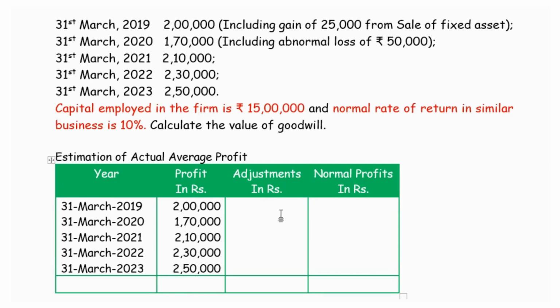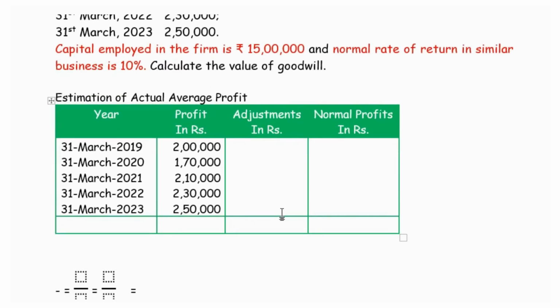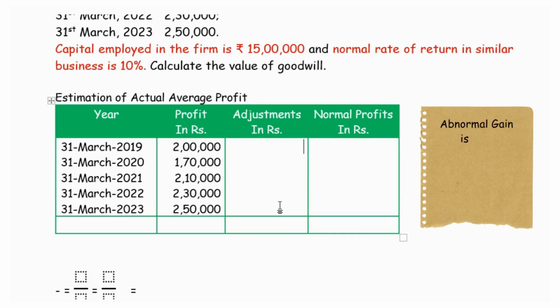In the question, we are also given certain other details: for the year ending 31st March 2018, the profit included a gain of rupees 25,000 from the sale of a fixed asset. Any gain from the sale of fixed assets is an abnormal gain and it should not be considered part of normal business transaction profit.